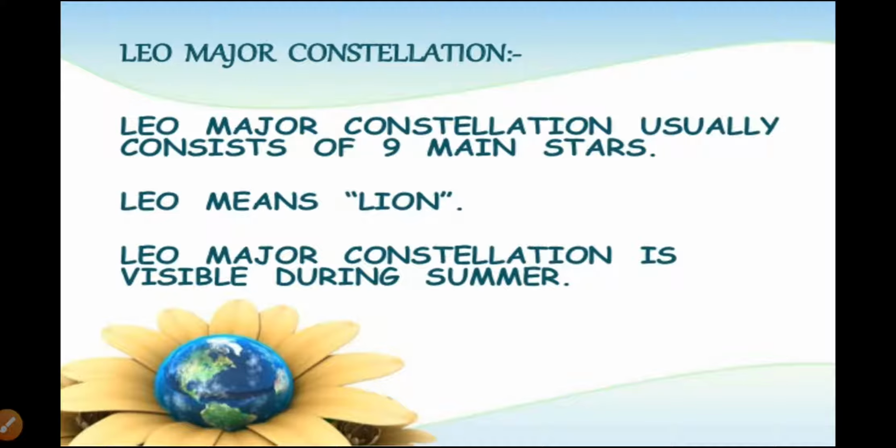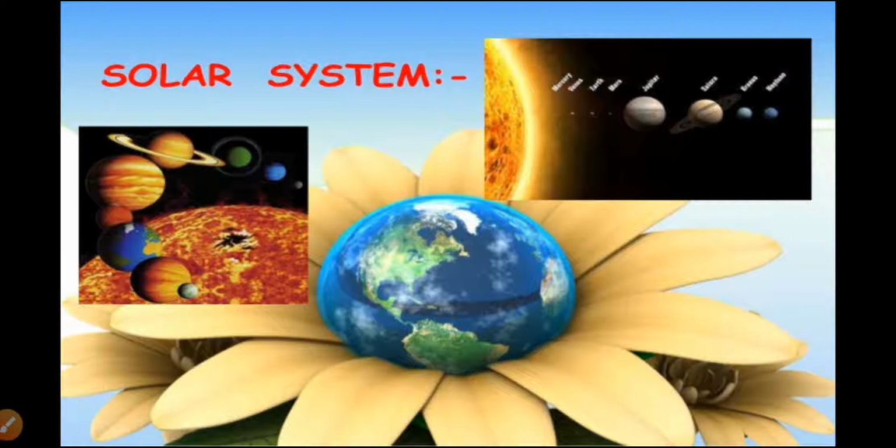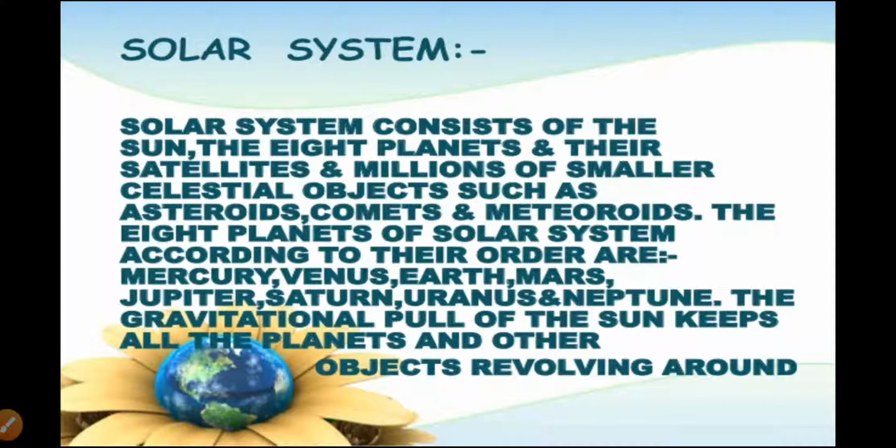Leo Major constellation. In this constellation 9 main stars are there, and Leo means lion. This constellation is visible during the summer season. Here you can see the image of the Leo constellation, and the next point is the solar system. Now you are going to learn about the solar system.